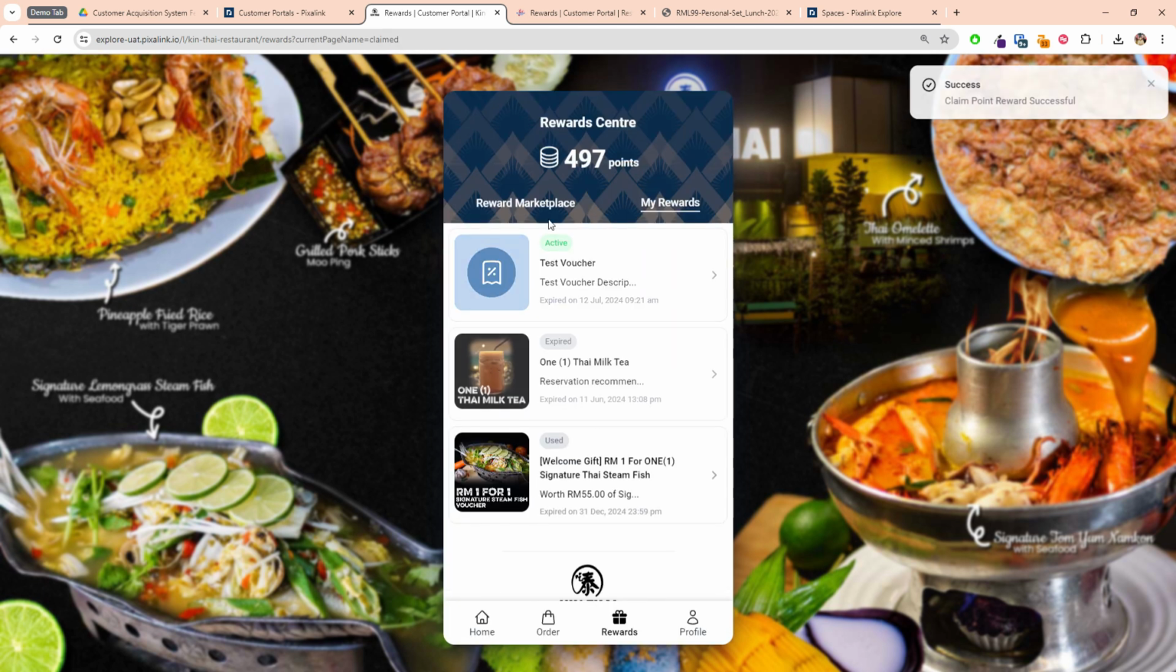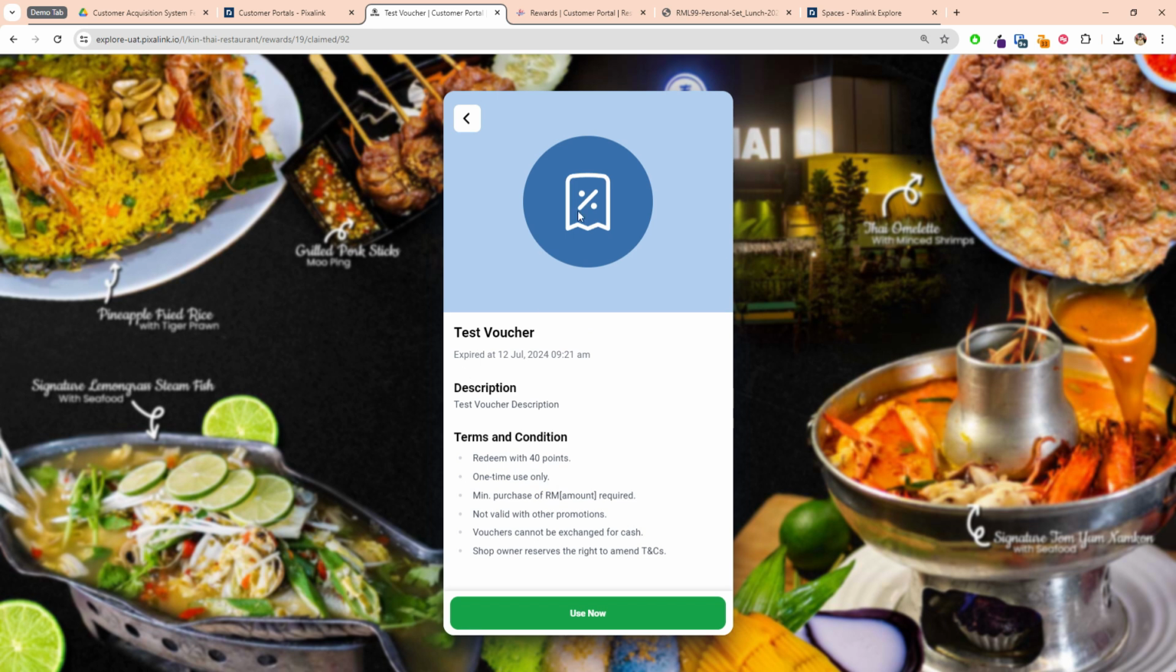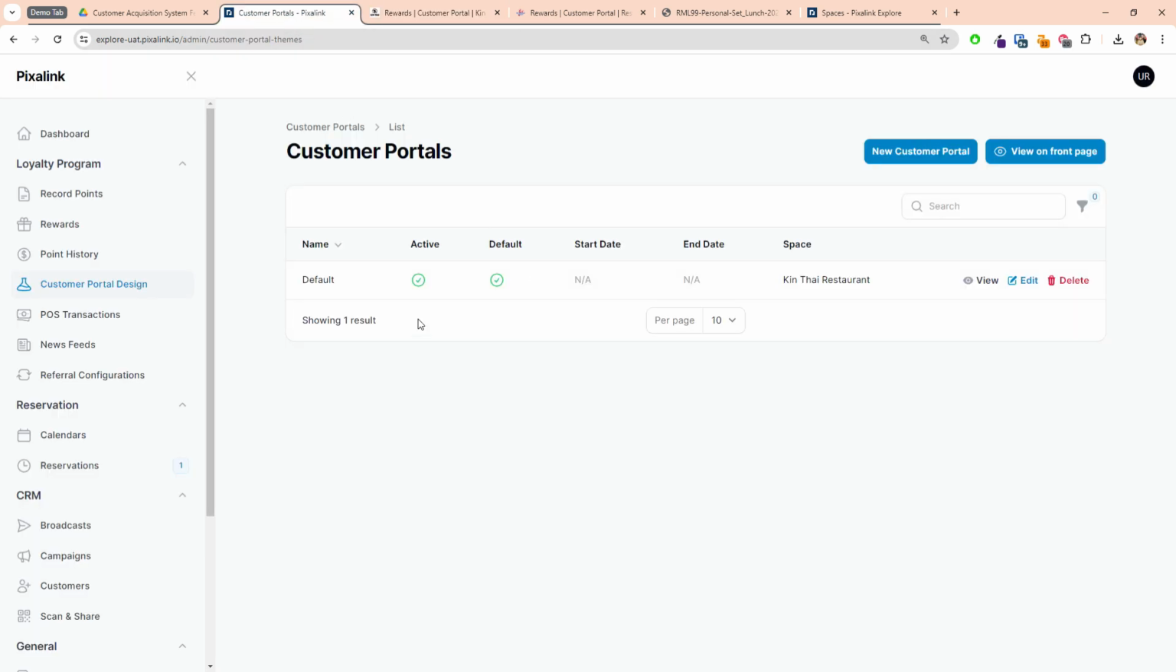So for now, let me redeem. It will automatically go to my rewards, and my points are deducted. So this is the voucher I just got. Okay, so let's go back to the back end.